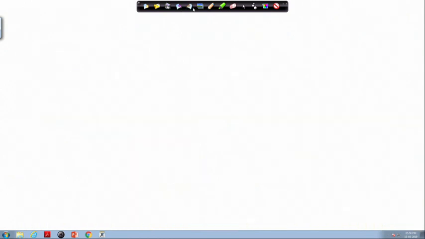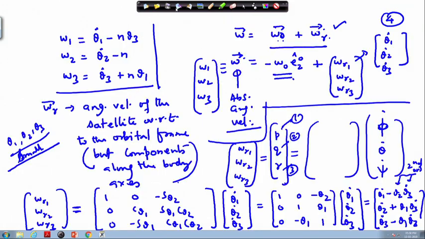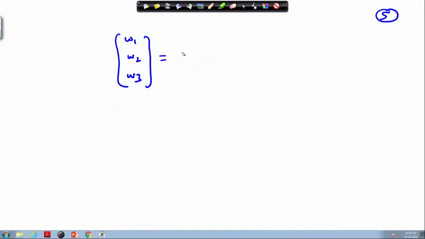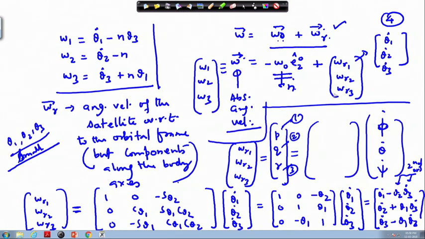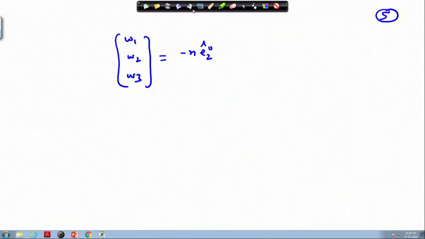Then the omega 1, omega 2, omega 3 vector can be written in terms of minus omega 0, or we are writing it in terms of n. So, this we will write as n, because n is much more convenient to write. So, minus n times E 2 cap, and then plus omega r 1, omega r 2, omega r 3, which is nothing but theta 1 dot, theta 2 dot, theta 3 dot.